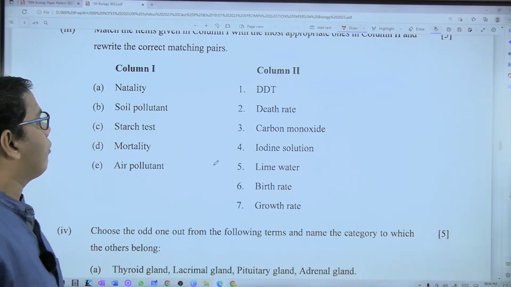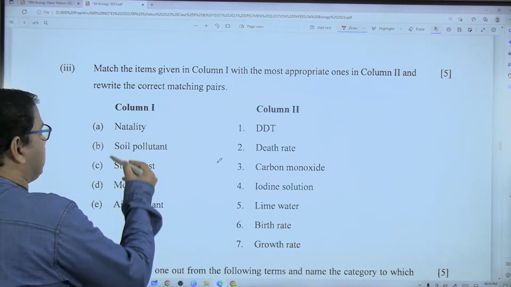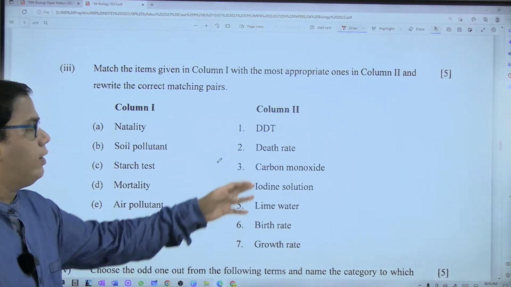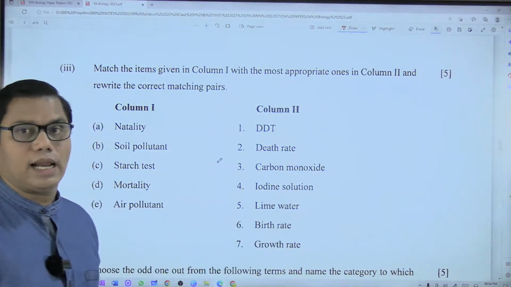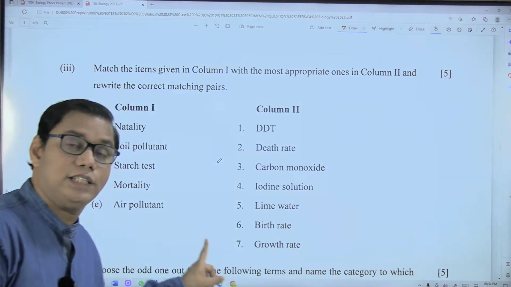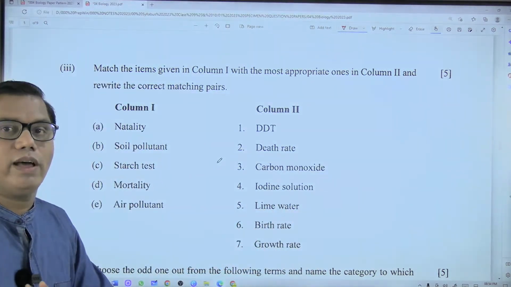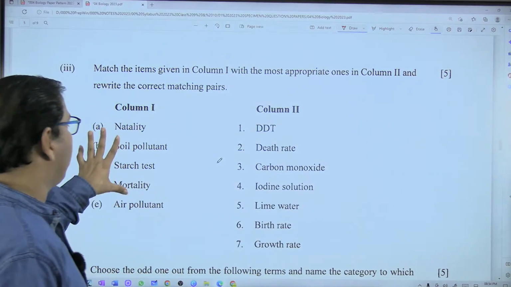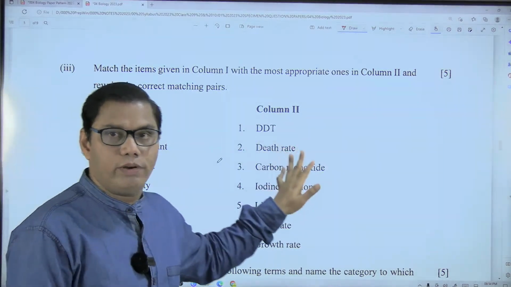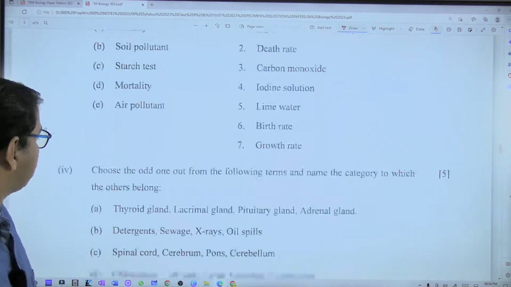Then see here, 5 marks for match the following. So 5 options A, B, C, D, E on the left hand side and 7 options on the right hand side. We all love options, we like options, but match the following is the only question where we don't want options. If there are 5 questions here, there should be 5 answers on the other side, right?